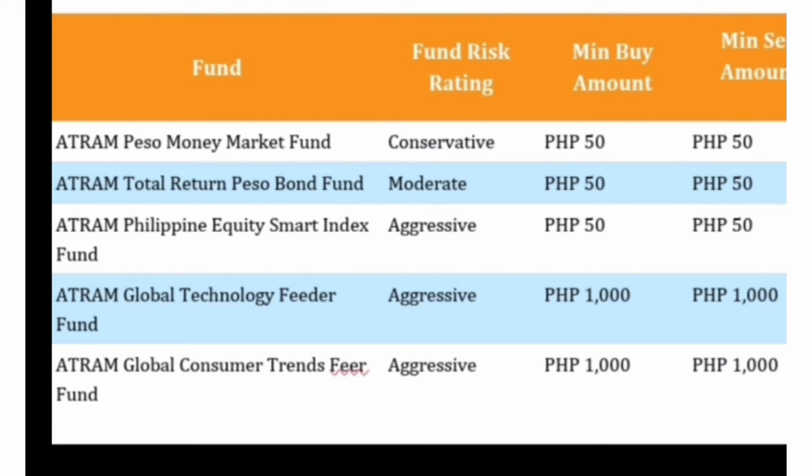Si Atram Global Technology Feeder Fund, it's aggressive. The minimum to buy and sell is 1,000 pesos. And lastly, si Atram Global Consumer Trends Fund, this is aggressive and the minimum buy and sell amount is 1,000 pesos.